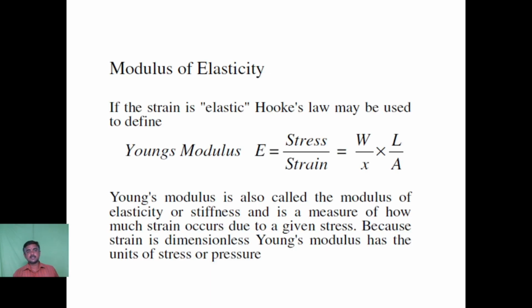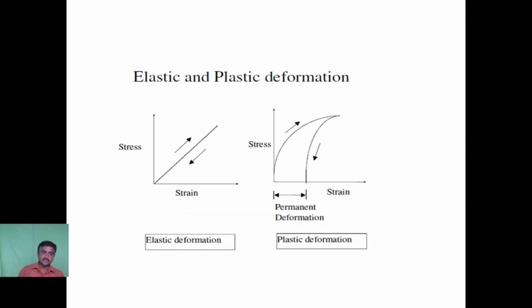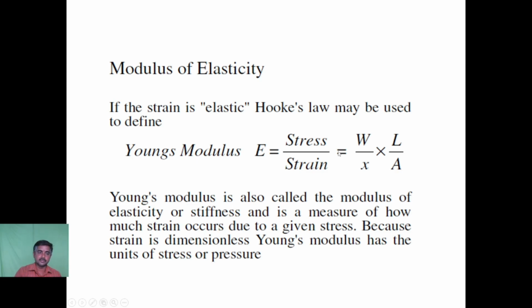Since we are dealing with stress and strain, which take place in elastic and plastic materials, we'll move to the next concept called Young's modulus. We've seen previously in this graph that for an elastic material, as the stress increases, the strain also increases. Whereas for a plastic material, as the stress increases, the strain also increases, but beyond a certain limit, stress and strain are not directly proportional.